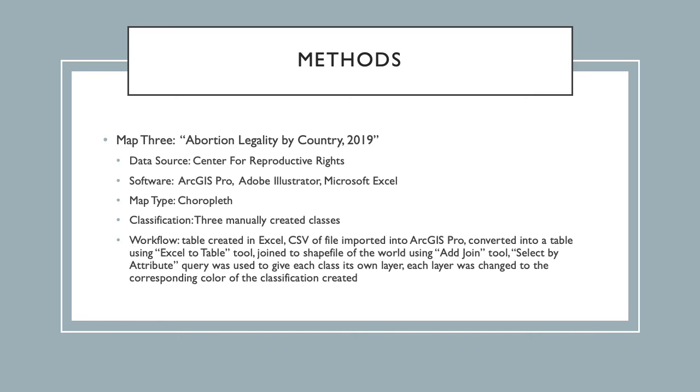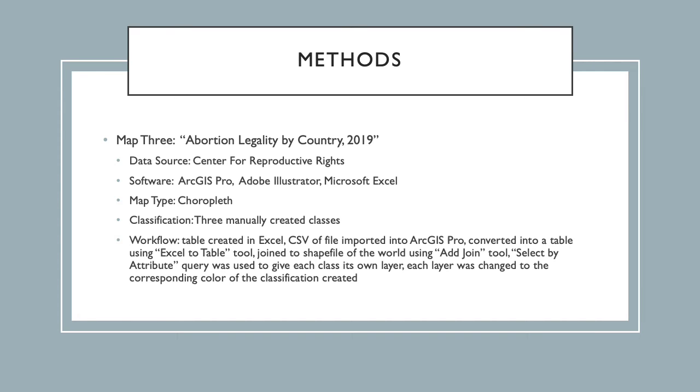The third map, titled Abortion Legality by Country 2019, is a choropleth map comparing the legality of abortion across all countries in the world. The data for this map was sourced from the Center for Reproductive Rights, and to produce this map, the data was first simplified manually in Excel from having 5 detailed classes to 3 broad ones: on request, allowed but with restrictions, and prohibited altogether.